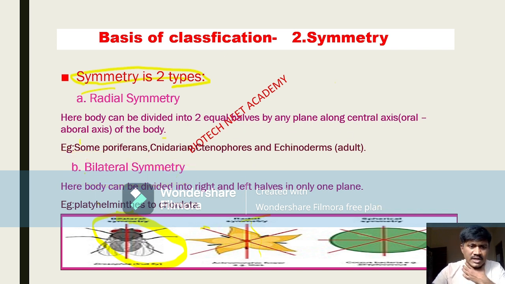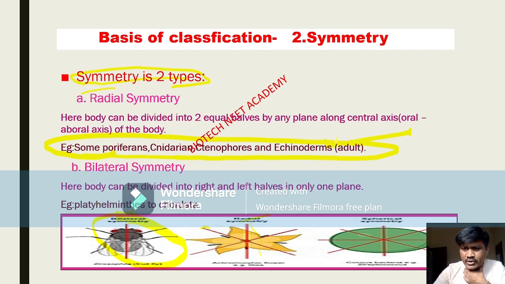I hope you are getting it, right? Radial symmetry examples: some poriferans, cnidarians, ctenophores and echinoderms. In the echinodermata, only adult organisms are divided into two equal halves by radial symmetry. But when we come to their larva, we can divide them only through bilateral symmetry, right? So here the body can be divided into right and left halves in only one plane. Example: platyhelminthes up to chordata, up to chordata we can divide the organisms into two.